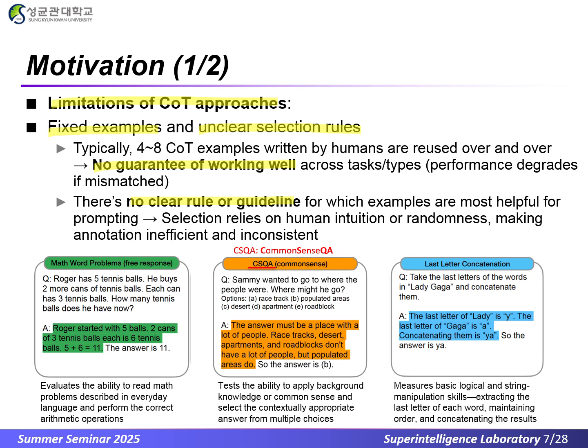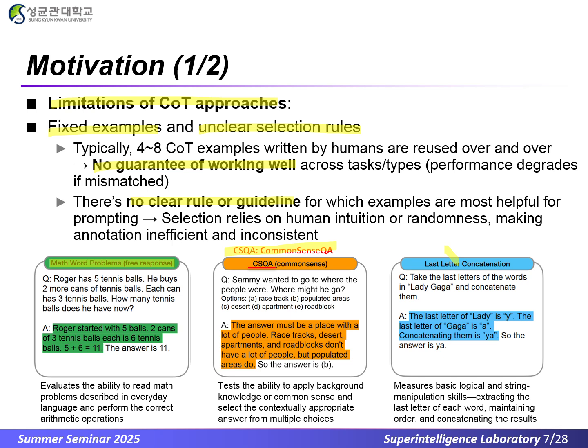These are the examples across 3 tasks. First, in math word problems, the model must read the problem in everyday language and perform the correct arithmetic operations. Second, in CSQA, common sense QA, the model has to apply background knowledge to choose the most appropriate answer from multiple choices.